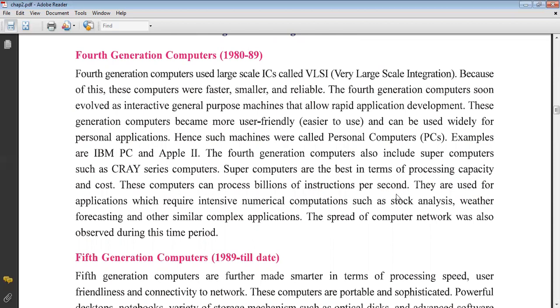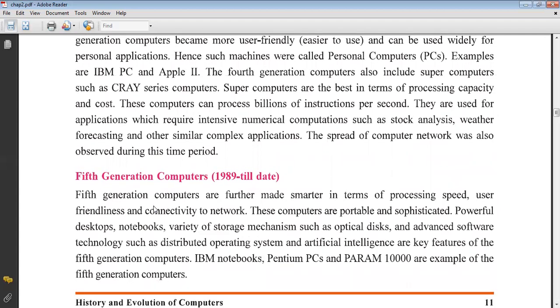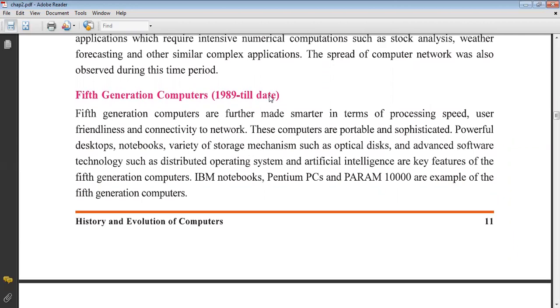Supercomputers are the best in terms of processing capacity and cost. Yes, these computers can process billions of instructions per second. See the speed of this computer: billions of instructions per second. They are used for applications which require intensive numerical computing, such as stock analysis, weather forecasting, and other similar complex applications. Weather forecasting: how do we know that the rain will come in the next 2 days? Because of all these things, they use this type of computer.